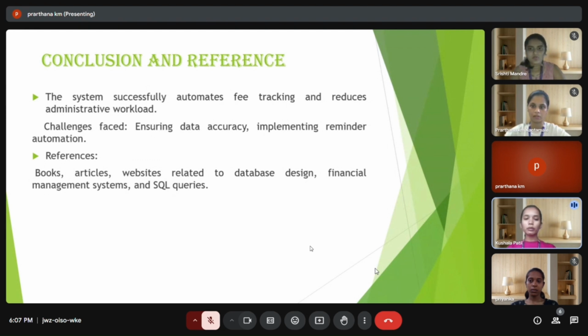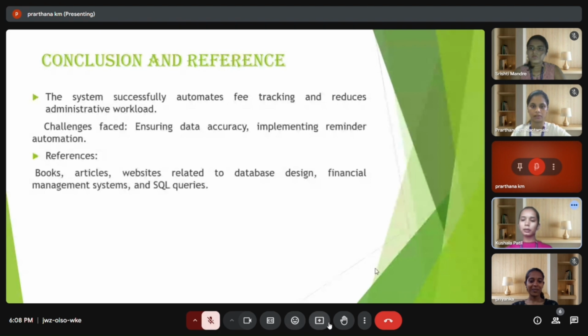References of our project: no specific sources are provided, but general categories: books, articles, and websites on database design, financial management systems, and SQL queries used to manage database operations. Thank you.